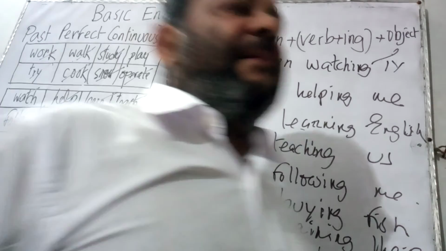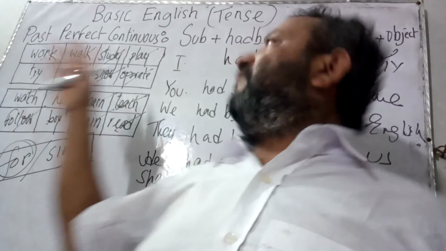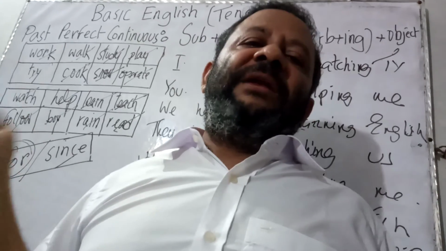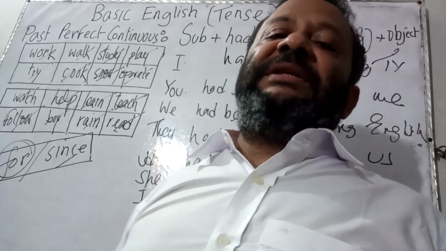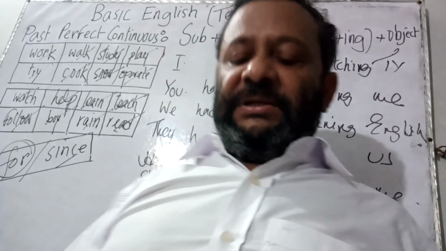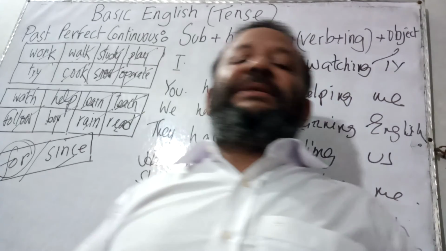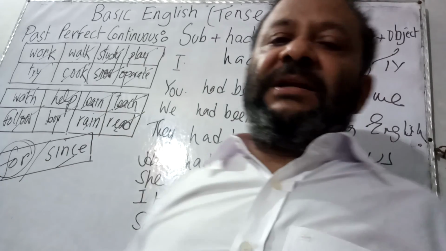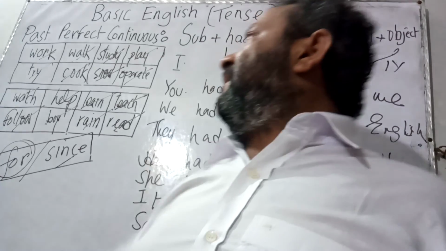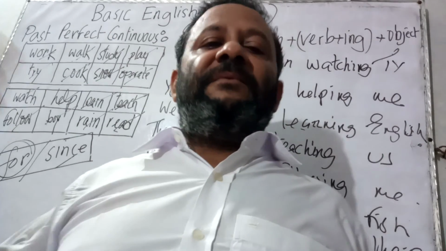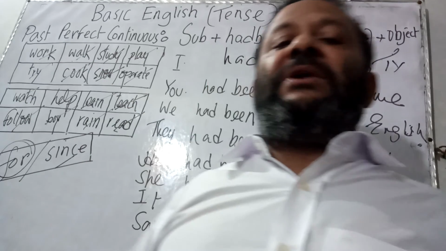That is, by using for and since, and by using the structure, we can make sentences about an action that was going on in the past, and also ended before another action in the past. So this is very clear that we will be able to make sentences by using the structure correctly, and you are requested to continue to make sentences depending on the structure, and if you depend on the structure you would be able to make sentences as per your requirement.